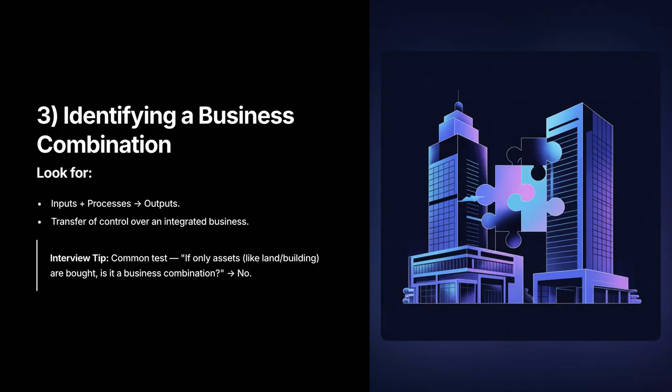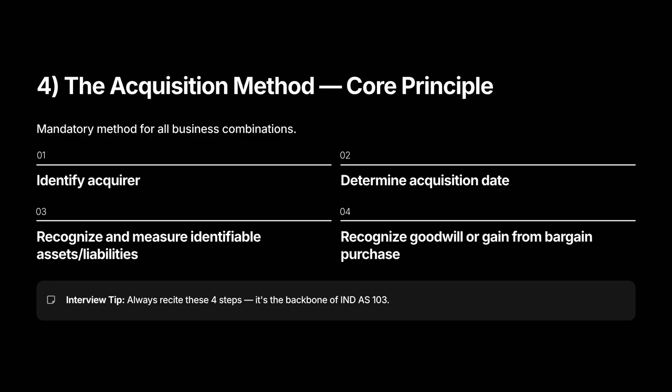Why this matters. Classification changes the whole accounting model. Measurement, disclosure, and future impairment testing differ. Mini example. Buying a brand name and customers likely qualifies as a business. Buying raw land does not. Say this clearly in interviews. Common pitfall. Relying on labels in contracts. Instead, analyze substance over form.